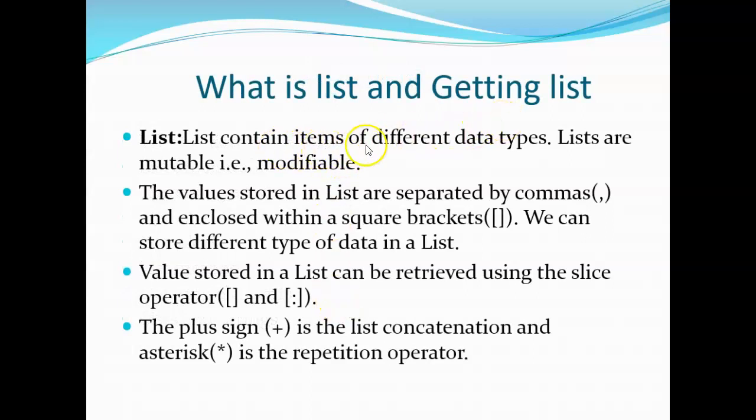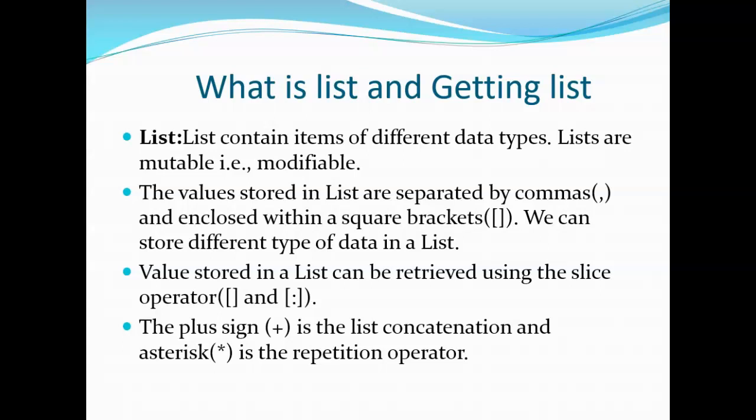A list contains items of different data types. Lists are mutable, that means modifiable. The values stored in a list are separated by commas and generally enclosed within square brackets. We can store different types of data in a list.